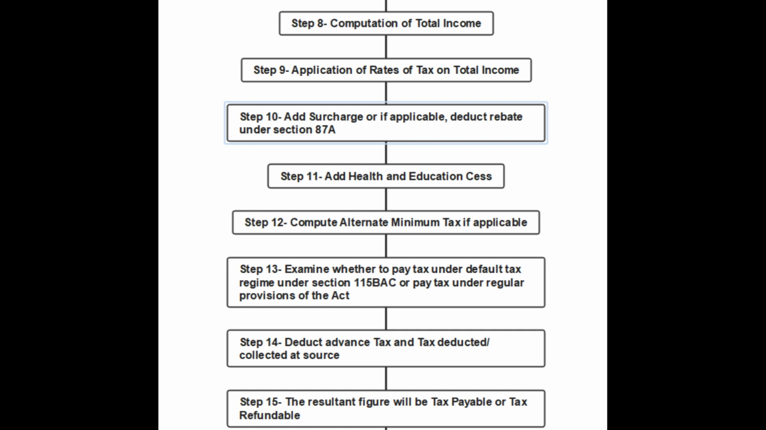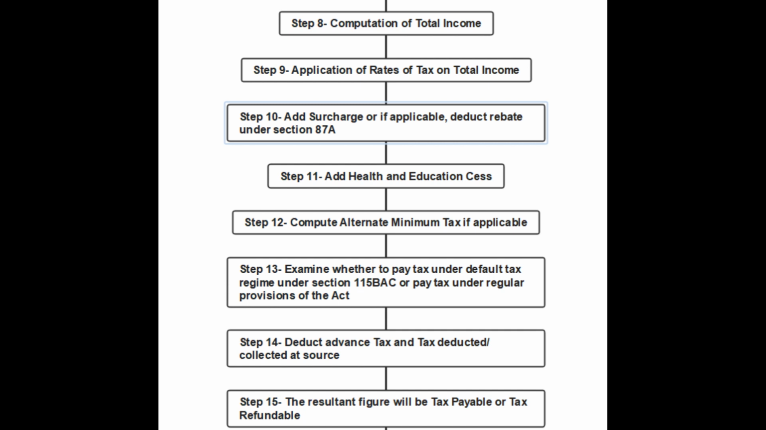And also there might be cases where the total income will neither be affected by adding surcharge nor by providing for rebate. So in the next step, once the surcharge is added or rebate is provided, or no such effect is given, 4% of the tax payable amount is added to it, which is called health and education cess. So health and education cess will be charged at 4%. After adding health and education cess, now it is time for the assessee to opt for the default tax regime under section 115BAC or go for the alternate minimum tax option, etc. We will be discussing these regimes in further videos.